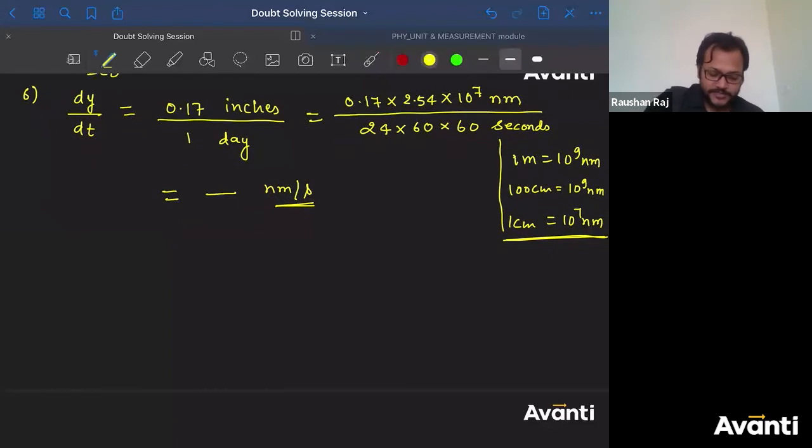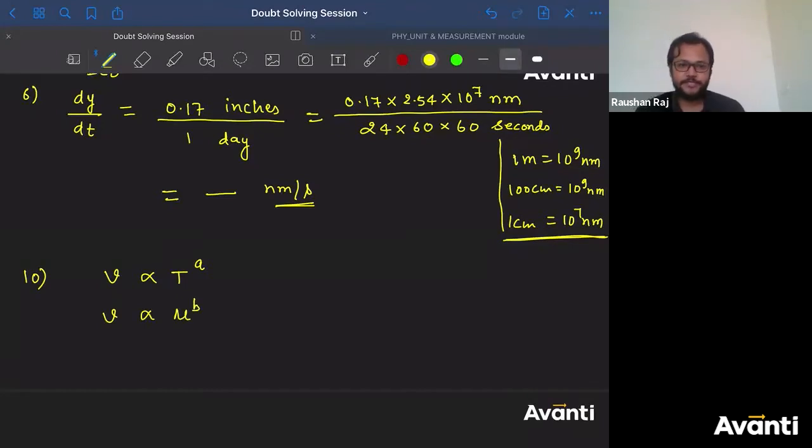So velocity of the wave depends on tension. I don't know how it depends. Directly proportional to tension, or inversely proportional to tension, or directly proportional to tension square, or inversely proportional to tension square. We don't know, right? So let us say velocity of the wave depends on tension to the power A. Similarly, let us say velocity of the wave depends on mu to the power B.